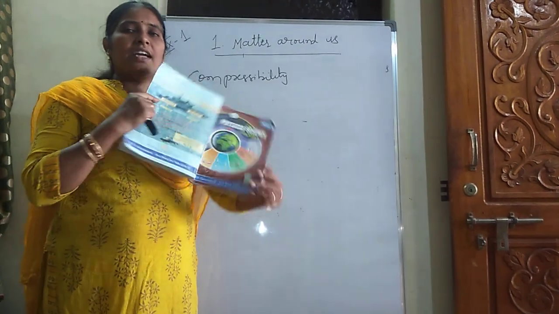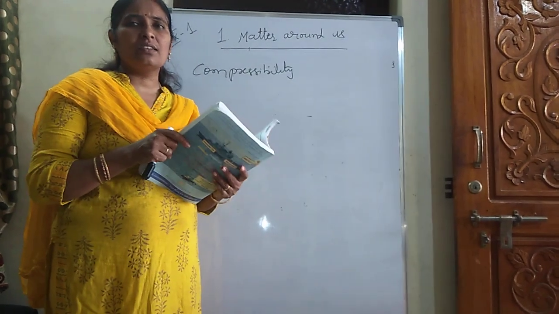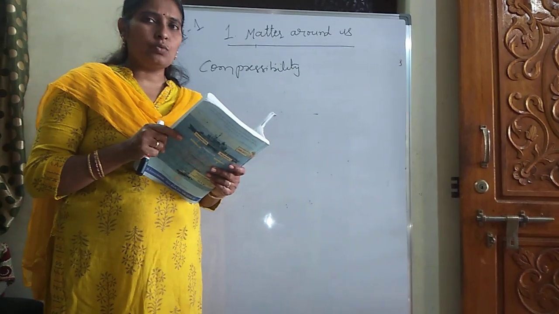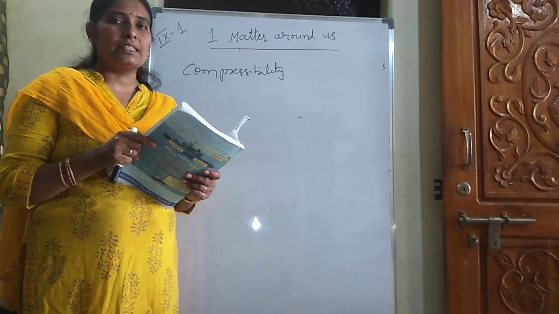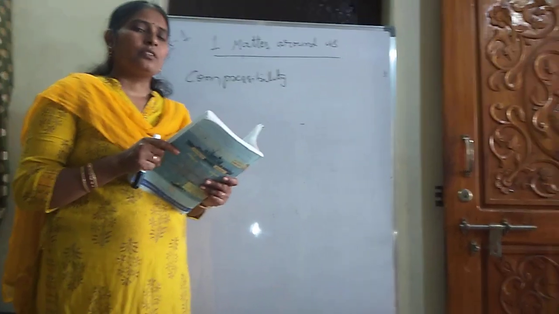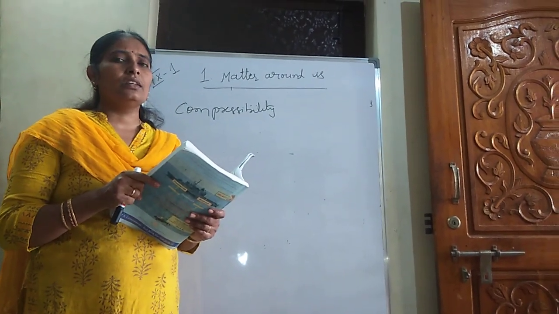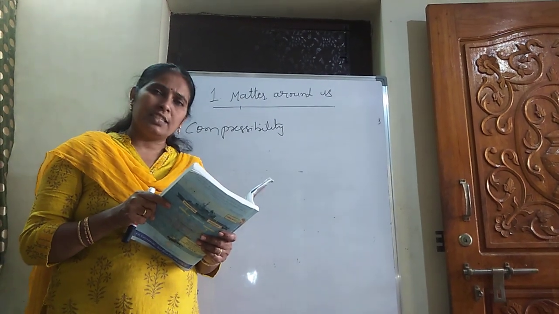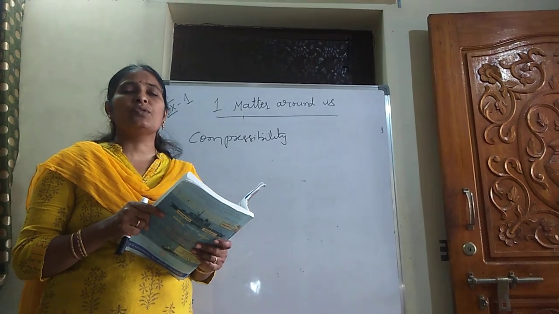Take a rubber band and stretch it. When we stretch a rubber band, what happens? Its shape changes. If its shape changes, then is it called a solid? No, solids will have a definite shape. Then why are we calling it a solid? A rubber band is a solid because after removing our force, the rubber band gets back its original shape. That's why it is said to be a solid, even though its shape changes when a force or pressure is applied.